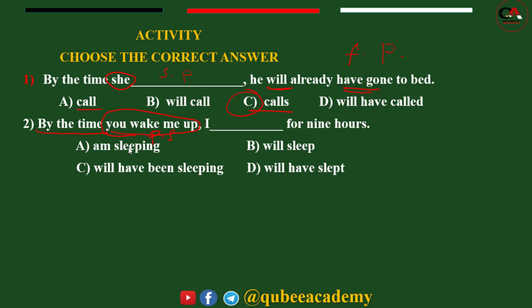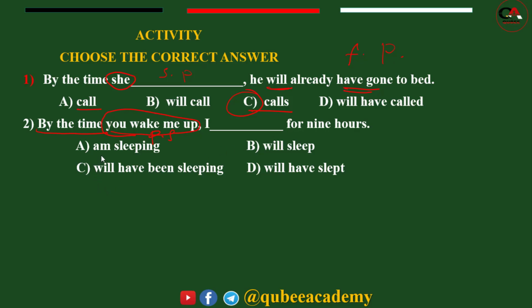Now identify whether the event is completed or an ongoing action. By the time you wake me up, I blank for 9 hours. That means the person is now sleeping.